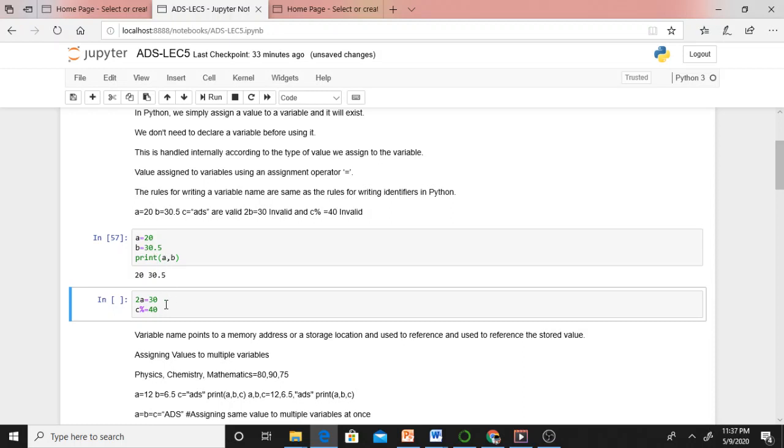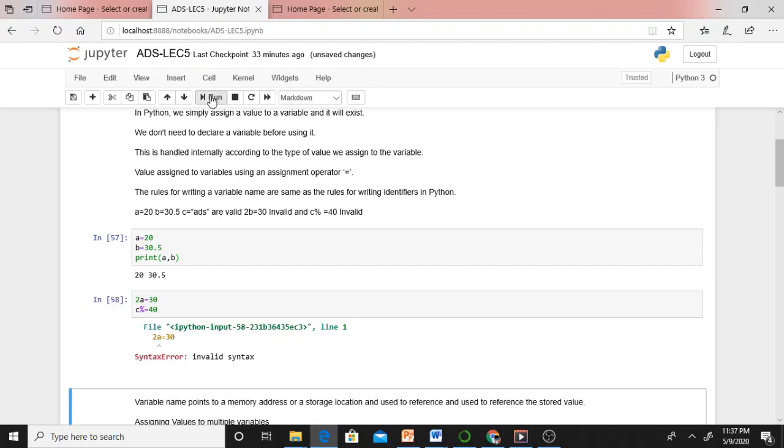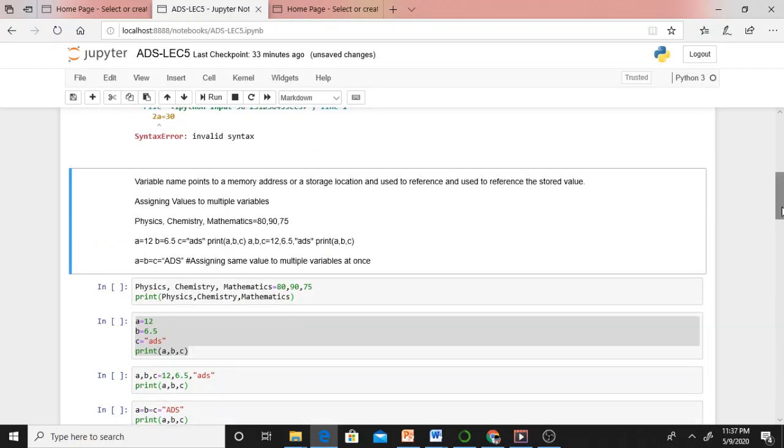Just I am printing. Here, 2a equal to 30 means the variable name cannot begin with a digit. In a variable name, I cannot keep special characters. If you want to execute this one, you will get an error. Just see, you are getting an error, isn't it? Yes. Let me proceed here. Just see, you can assign multiple values. If you want to assign multiple values to variables, you can create all the variables at once and sequentially assign the values. I am sequentially assigning the values.